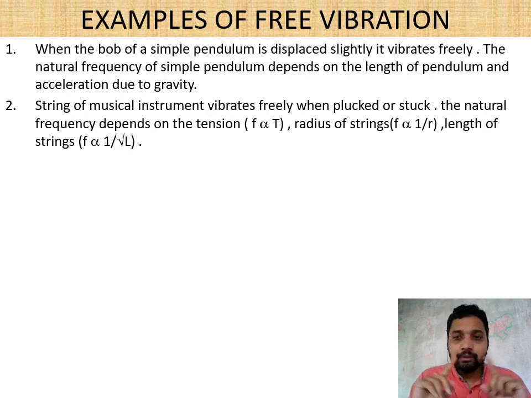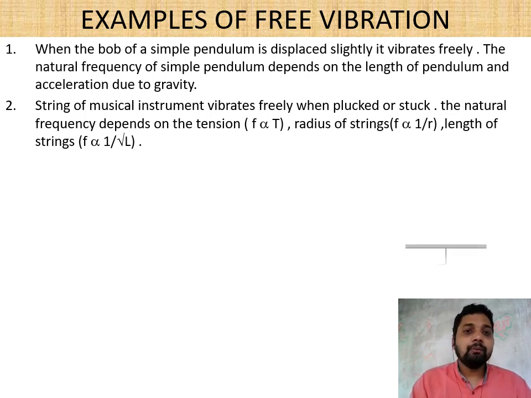The more the tightness of the string, the more the frequency, meaning directly proportional to tension. The smaller the radius of the string, the more the frequency, meaning inversely proportional to radius. The more the length, the less the frequency, because they are inversely proportional to length. So it depends upon tension, radius and the length of the string.